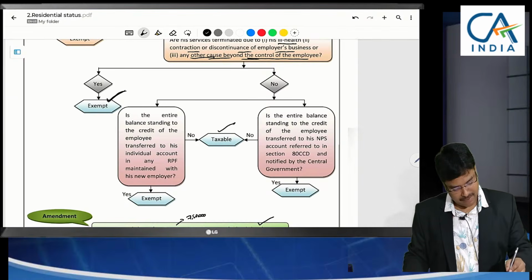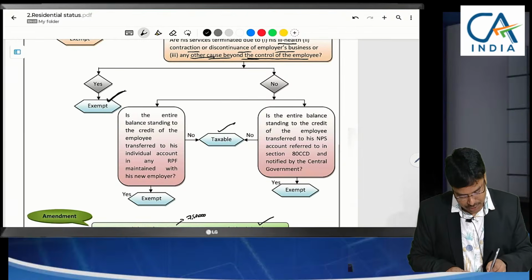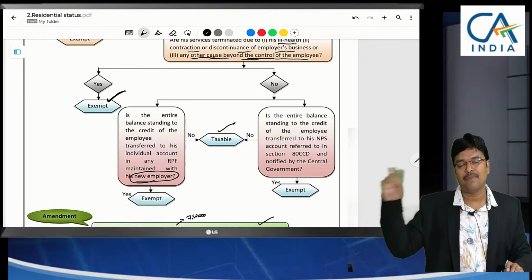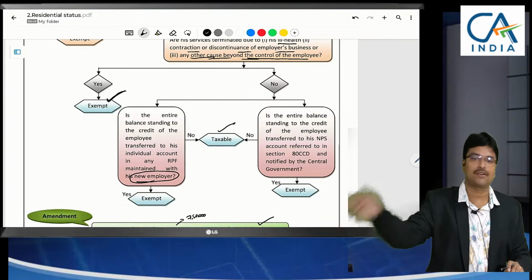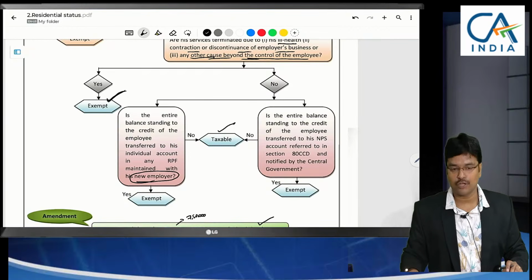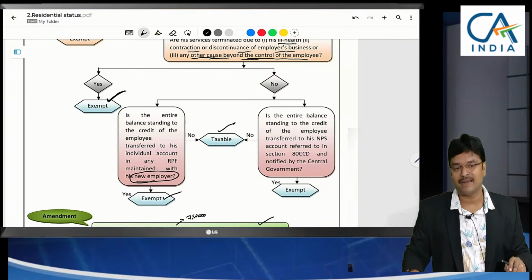But here, if you see the balance standing, if it was transferred to the new employer, I have resigned this job and gone to the new job and the PF amount has been transferred from there to here. In this case, if you are transferring the account to the new employer, then it is exempted. Only if you withdraw will it be taxable.